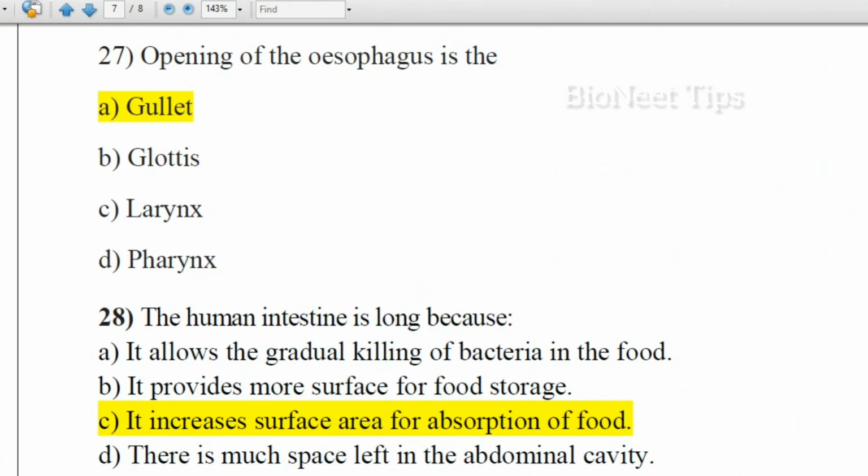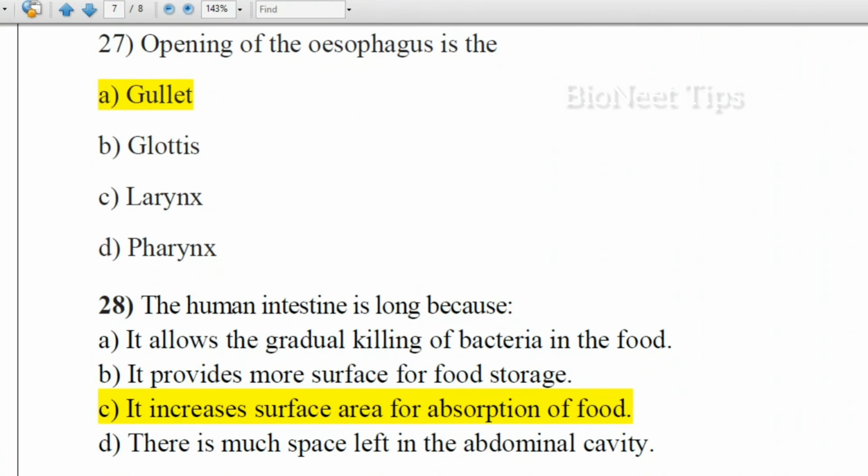The human intestine is long because it allows gradual killing of bacteria in the food, it provides more surface for food storage, it increases surface area for absorption of food, or there is much space left in the abdominal cavity. The reason why the human intestine is very long is that it increases surface area for absorption of food.